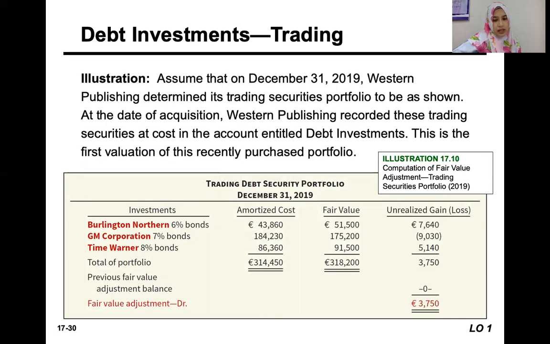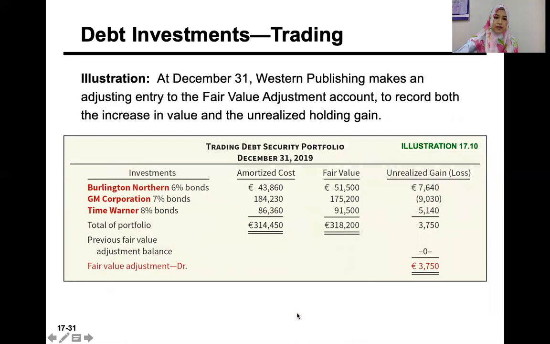Okay, so this is an example of the trading debt security portfolio of this company. It has several bond portfolios here that are for trading purposes, and it will have the fair value adjustment for each type of investment, or bond in this case. So the same principle applies.